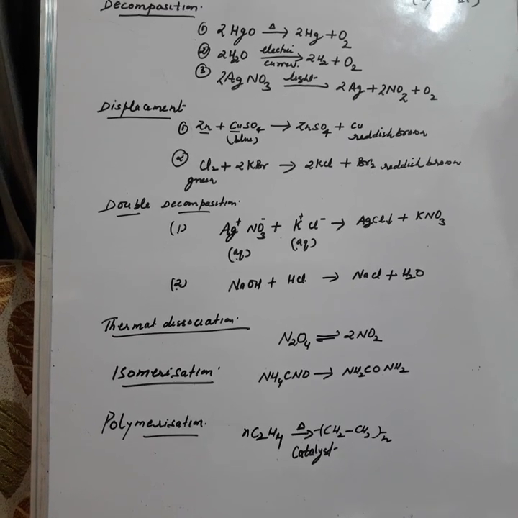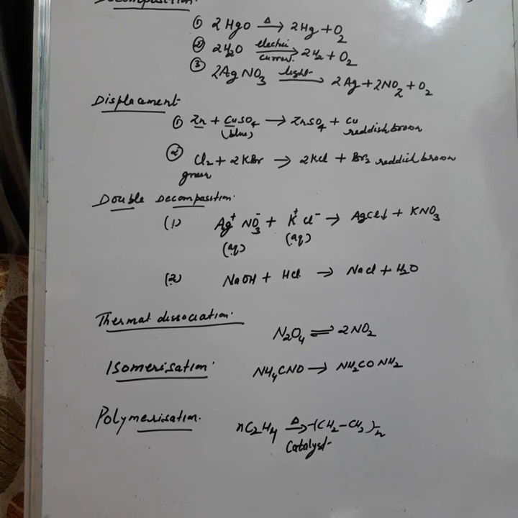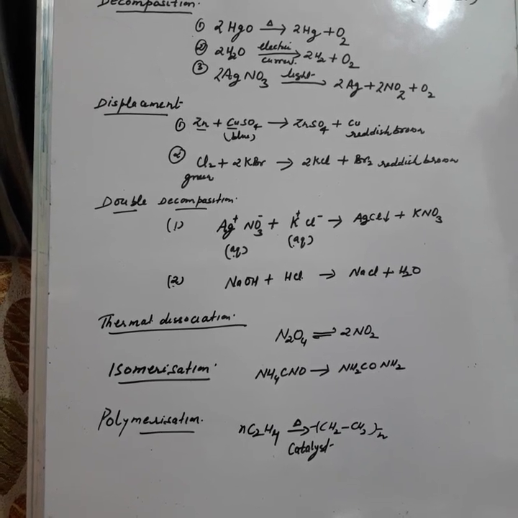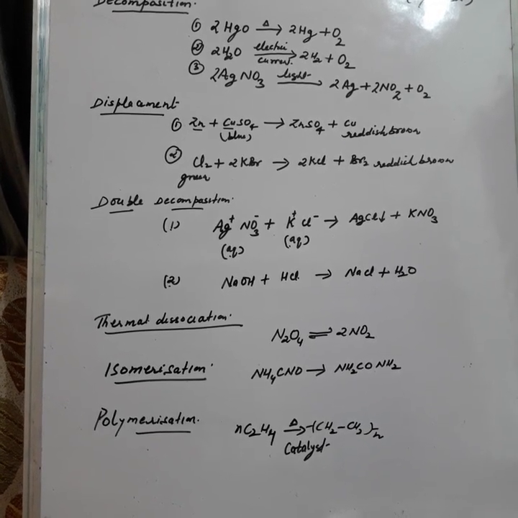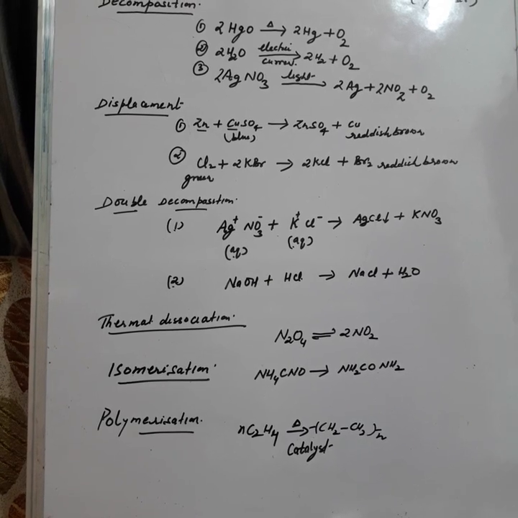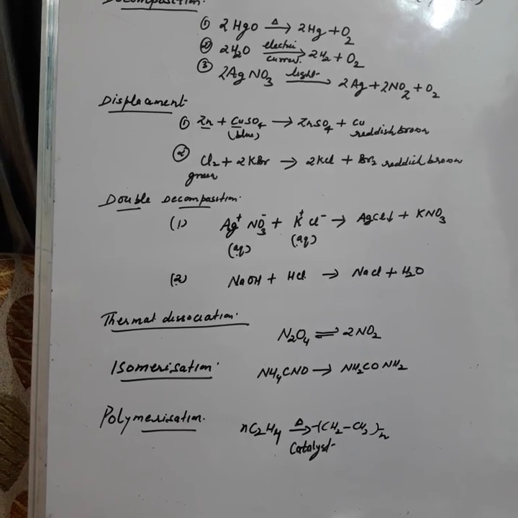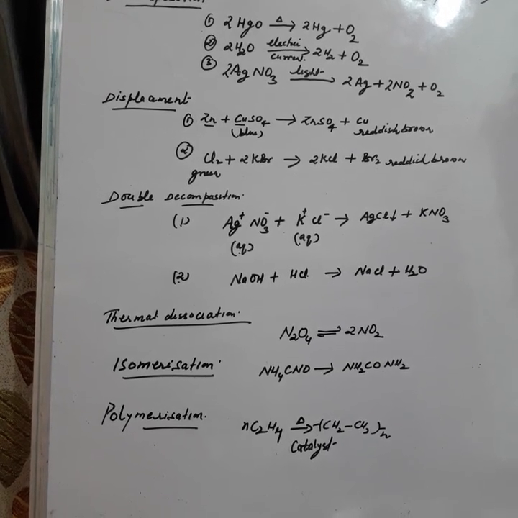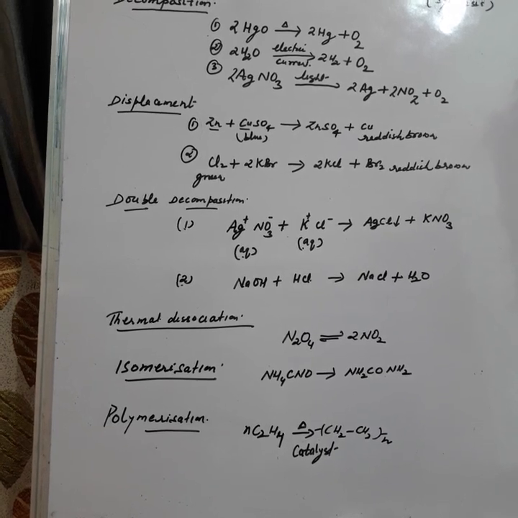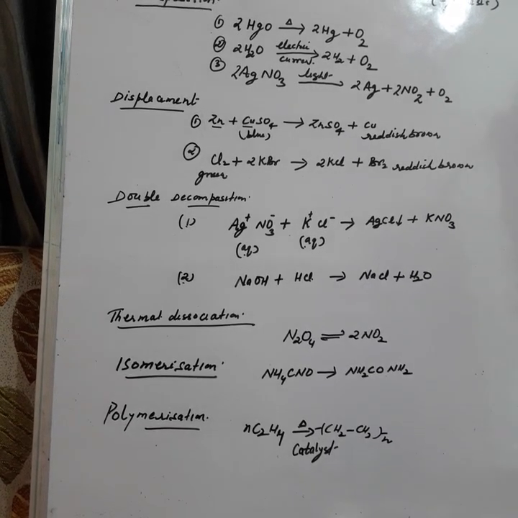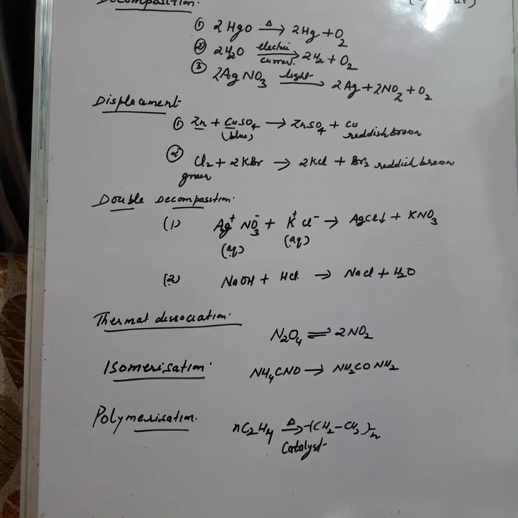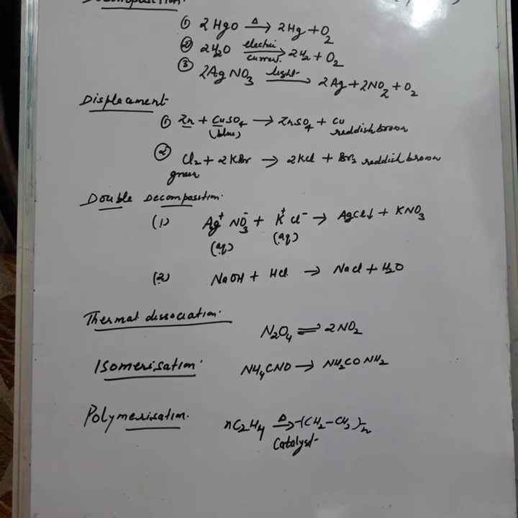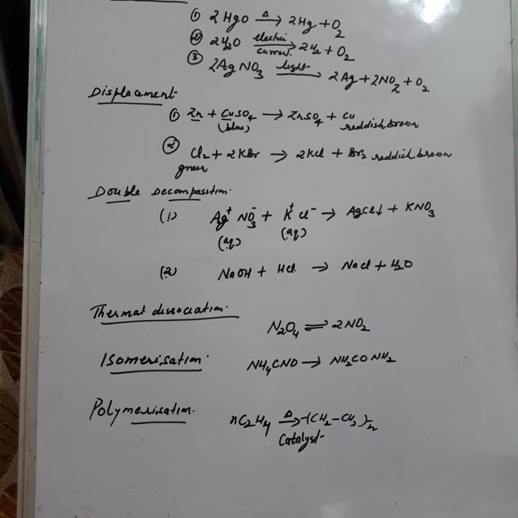Then promoter also, try to remember. What are promoters? Promoter will increase the efficiency of catalyst, like molybdenum. It will increase the efficiency of iron in Haber's process. Okay, so promoter will increase the efficiency of catalyst, whereas inhibitors retard the efficiency of catalyst. Like in the human body, arsenic oxide, mercuric salt, etc. They will retard important enzyme-based biochemical reactions. Okay, so promoter increases the efficiency of catalyst and inhibitor decreases the efficiency of catalyst.